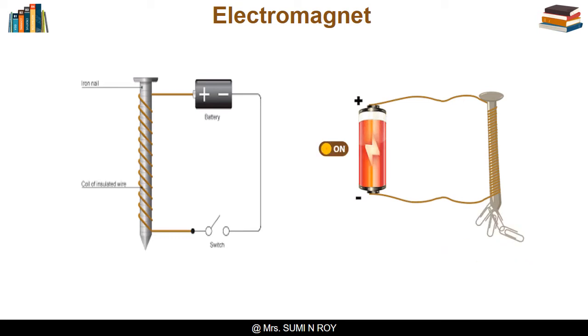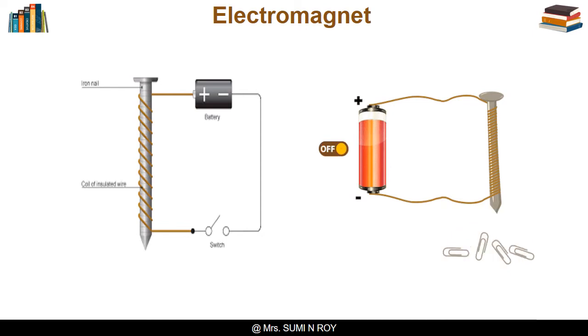Now, let us discuss the working and procedure of making an electromagnet. For making an electromagnet, take around a 75 cm long piece of insulated plastic or cloth covered wire and an iron nail, say about 6 to 7 cm long. Wind the wire tightly around the nail in the form of a coil. Now connect the free ends of the wire to the terminals of the cell through a switch as shown in the figure.